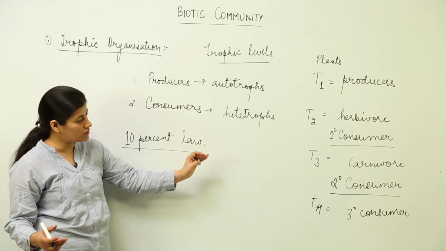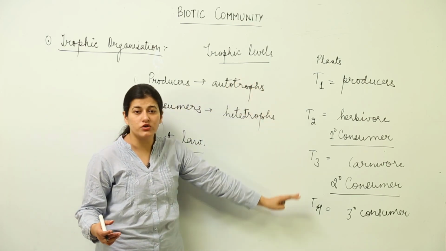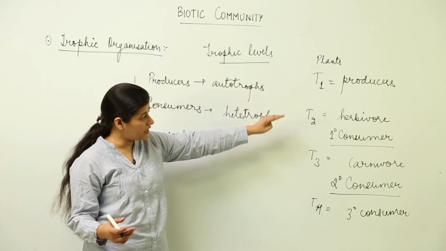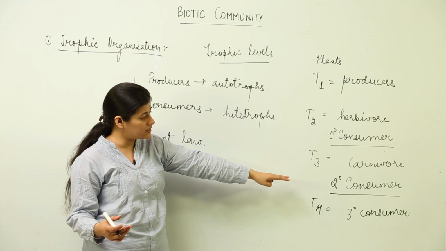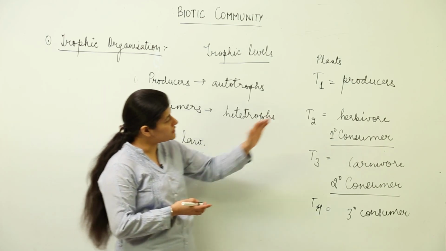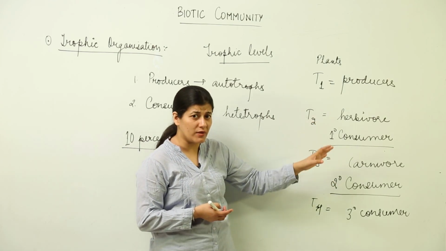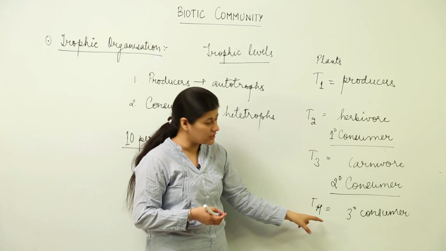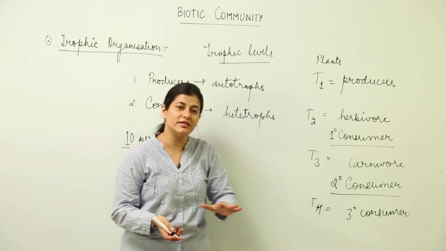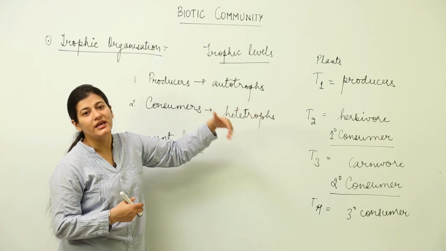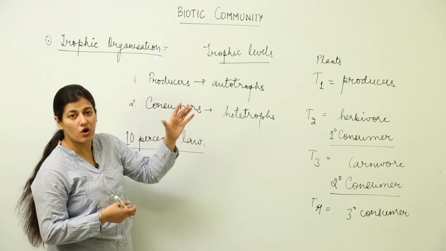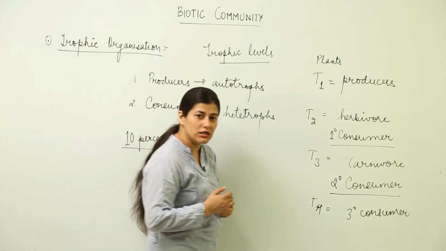So a community allows 4 trophic levels, where the first level is occupied by producers, the second by primary consumers, the third by secondary consumers, and the fourth by tertiary consumers, and one feeds upon another. Whatever biomass is being produced by these consumers is somehow dependent on the producers directly or indirectly. The more directly, the lesser would be the loss of energy. So this is the trophic organization that we often see in biotic communities.